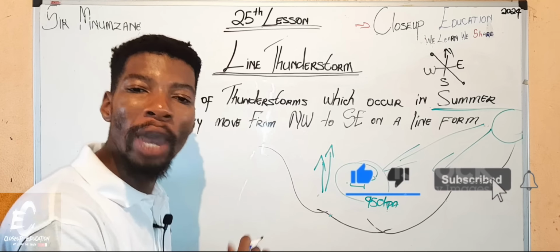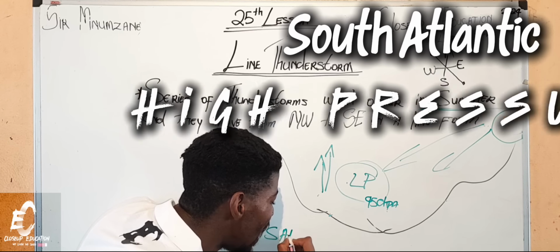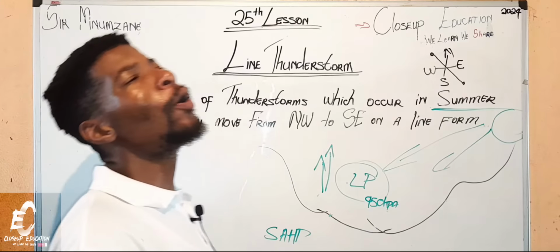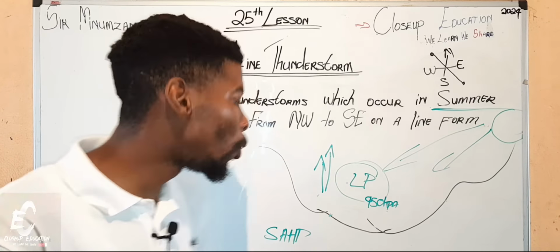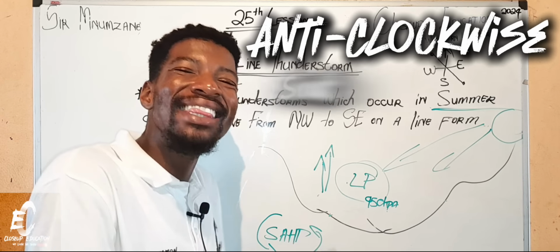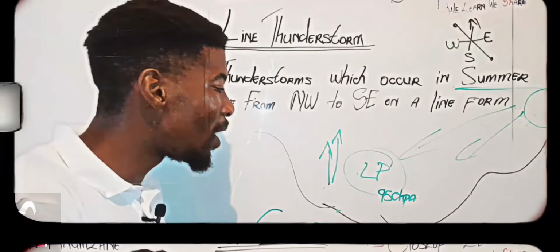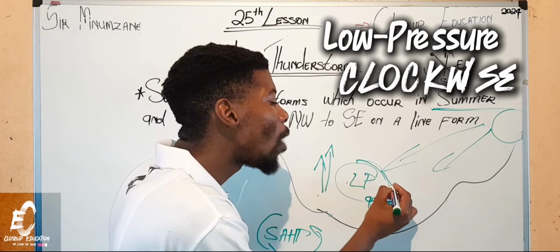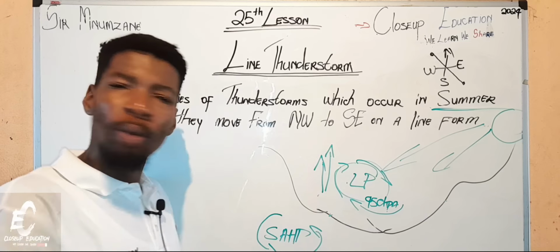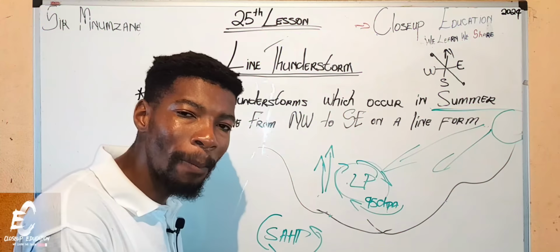Now let's continue. We have our other cell, which is called our South Atlantic high pressure. This is the South Atlantic high pressure cell. What do we know about a high pressure? A high pressure rotates anti-clockwise in the southern hemisphere, meaning low pressure rotates clockwise in the southern hemisphere. Yes, guys. Now we have remembered. We know these things. I'm just trying to remind you. What else do you know about the South Atlantic?